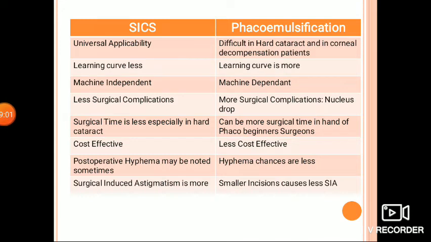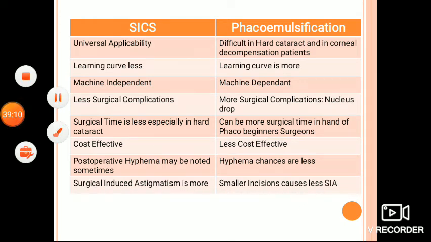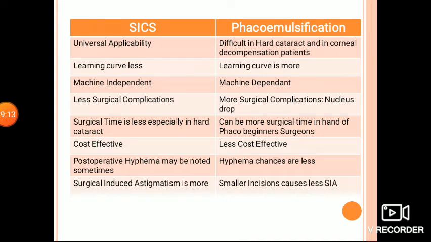It is said that the phacoemulsification procedure is difficult in hard cataracts and in patients with corneal decompensation. SICS is much easier to learn as compared to phacoemulsification due to the following reasons: maneuverability through a larger incision is easy, and it can be completed even if the capsular bag is not intact. The procedure can be done even with the can opener technique of anterior capsulotomy, which is much easier. Hand and foot coordination and ambidexterity, which are essential for phacoemulsification, are not necessary for manual SICS.